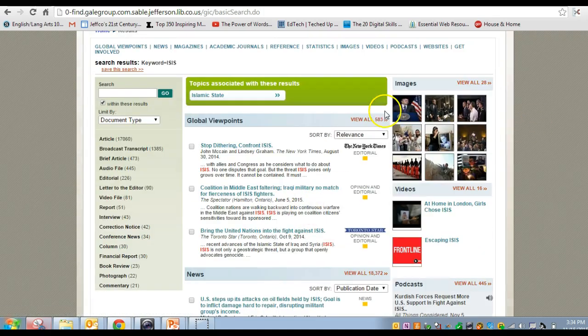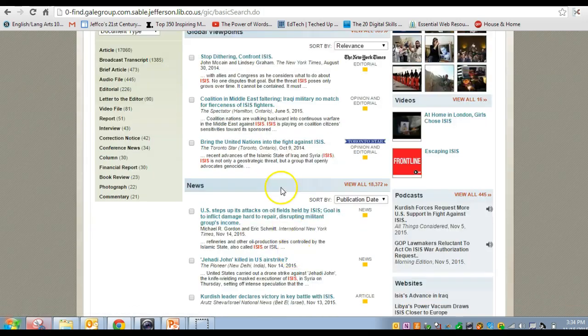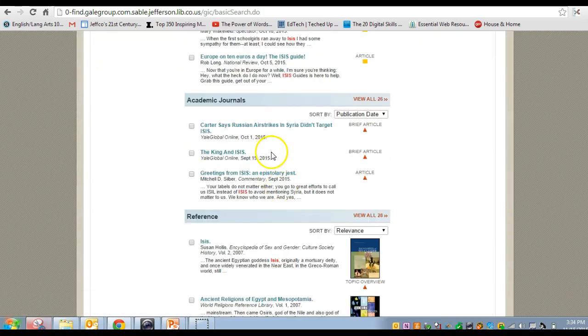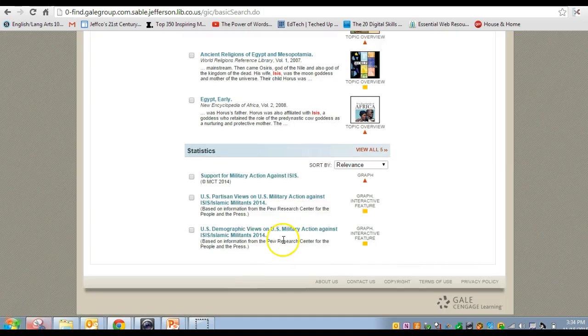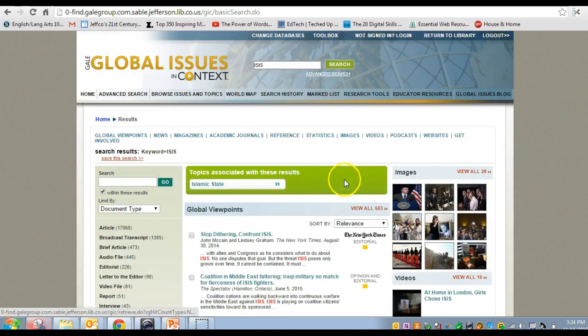And you would end up with a number of different hits from the news, from magazines, from academic journals, other reference materials, statistics, and you can sort each of these in a number of ways. So you can see very quickly that you're going to get a lot of really good credible information quickly that you can sort by content level, reading level, publication date, when it was produced, because something on ISIS from 2015 is going to be a little bit more relevant than something from, say, 2009. And relevance to your search. So a lot of different things you can look at here.